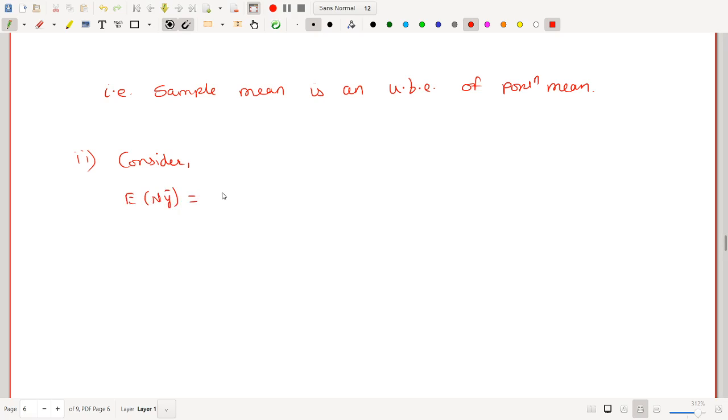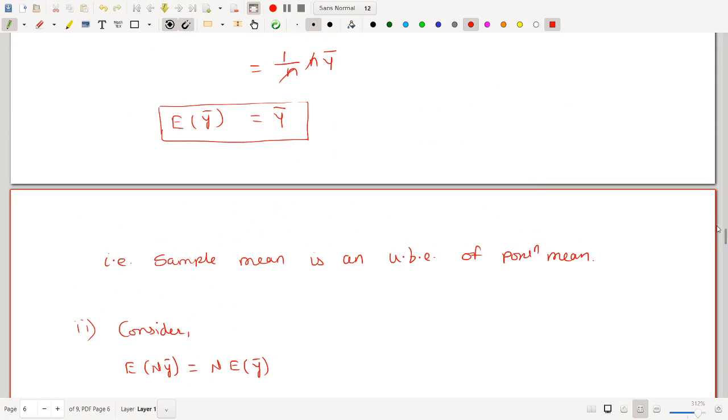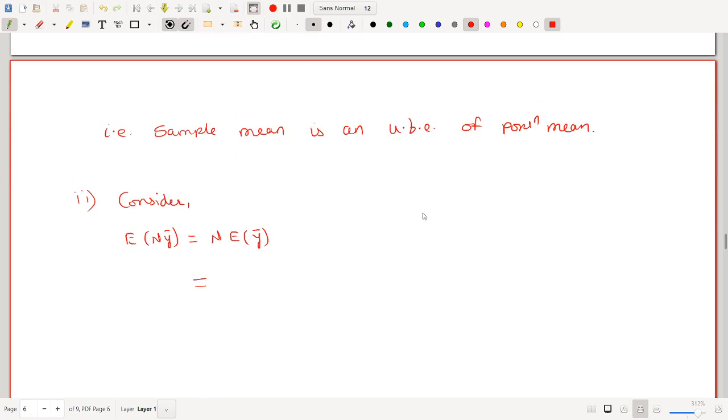In this case n is constant, so I can write n into expected value of small y bar. Now, you know expected value of y bar is capital Y bar. So put here: n into capital Y bar. So this is from 1.